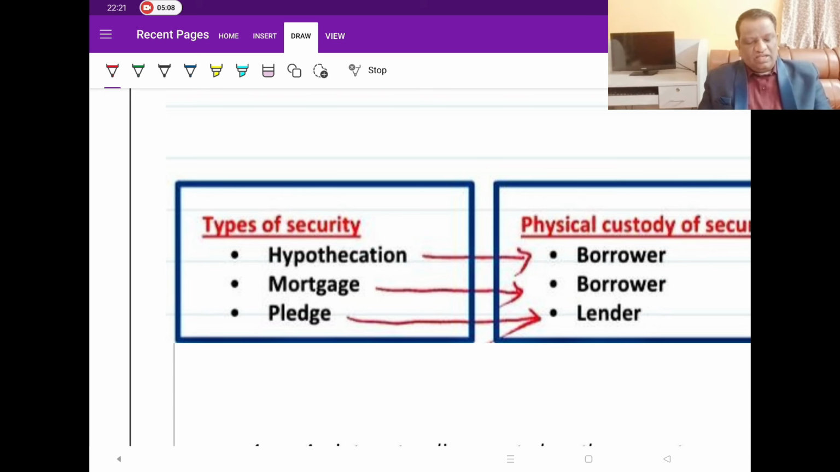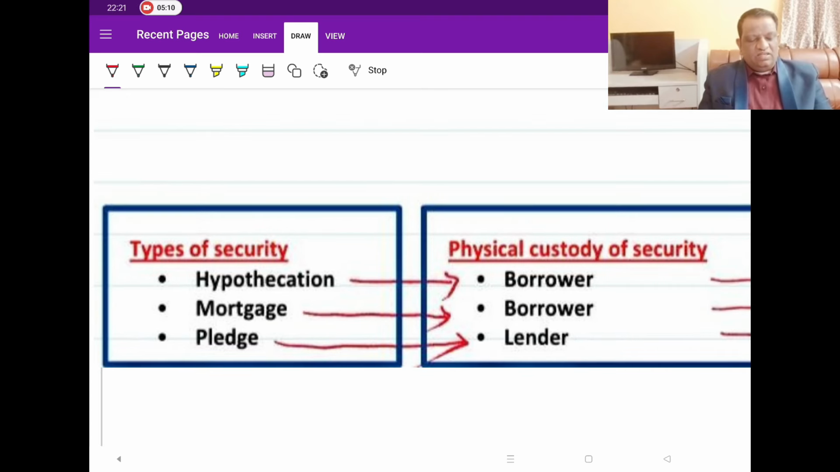If we analyze the physical custody of security for each of the securities, in the case of hypothecation, the secured asset, that is the asset given as security, is under the physical custody of the borrower. Similarly, even under mortgage, hypothecation and mortgage almost operate in the same model as far as physical custody is concerned.